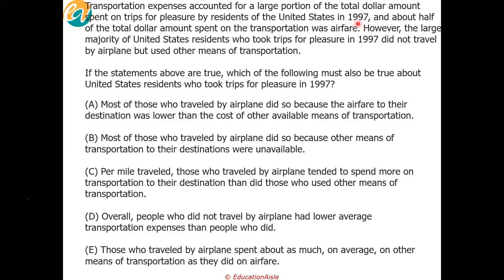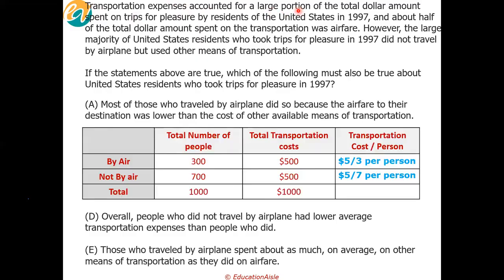Correct, but now when a person spends on a trip, what are typically the two major expenses? Transportation and stay, right? Lodging, correct? So this is where it says that transportation expenses accounted for a large proportion.